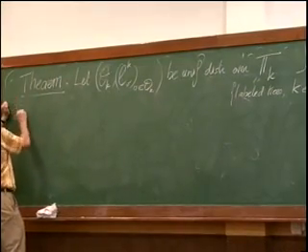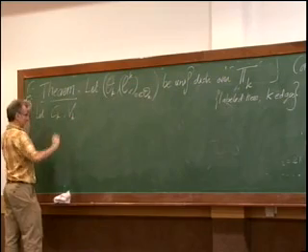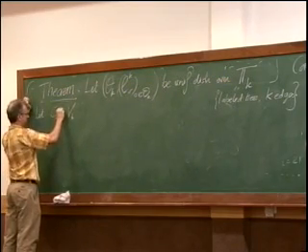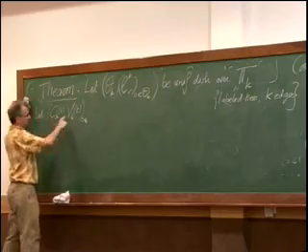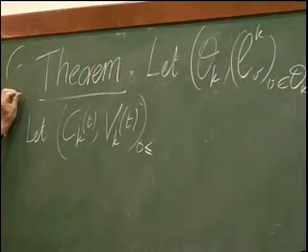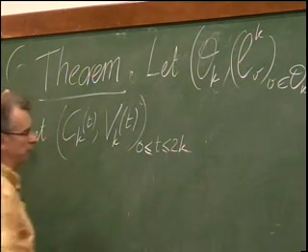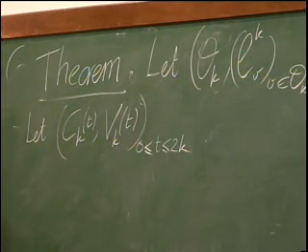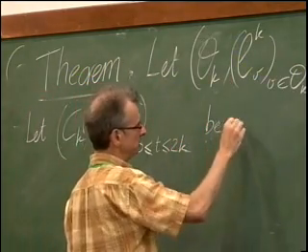So let Ck and Vk, so these are discrete functions, well, these are functions indexed by the interval 0 to k, be the contour function and the spatial contour function associated with this labeled tree.